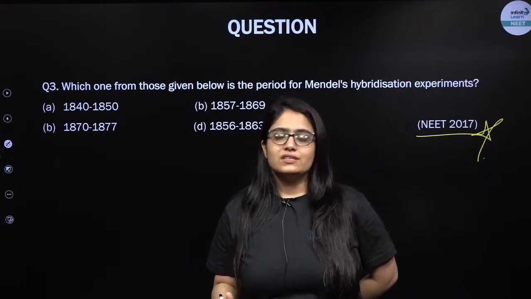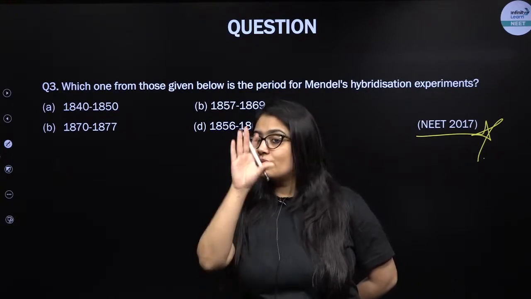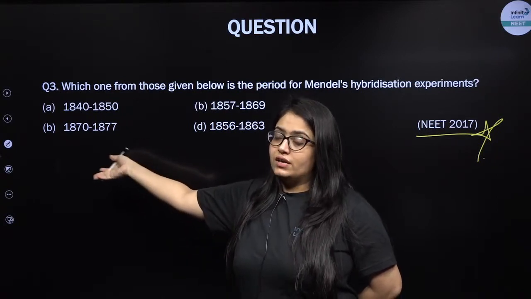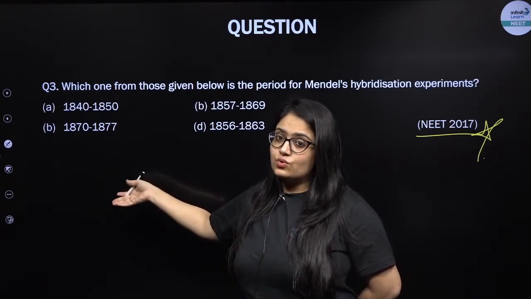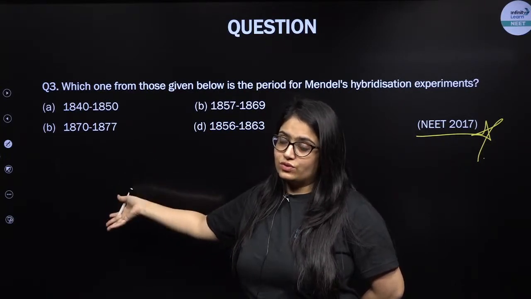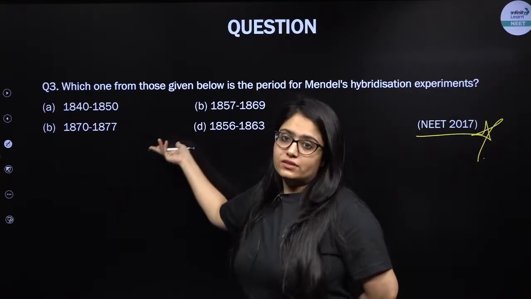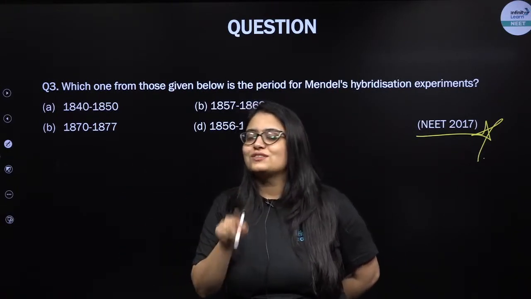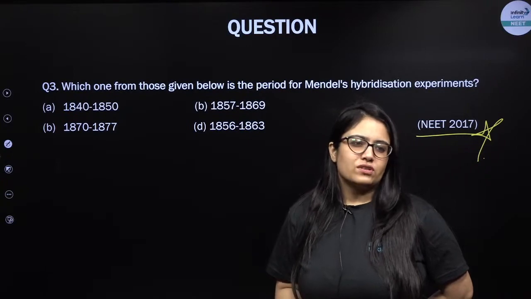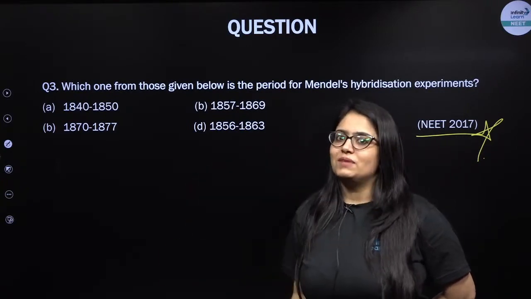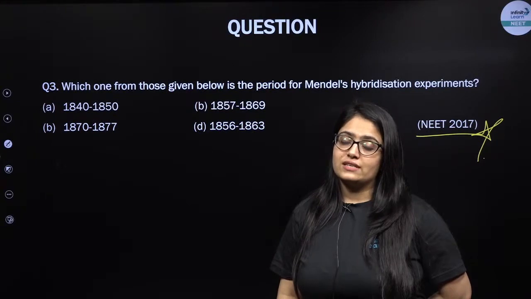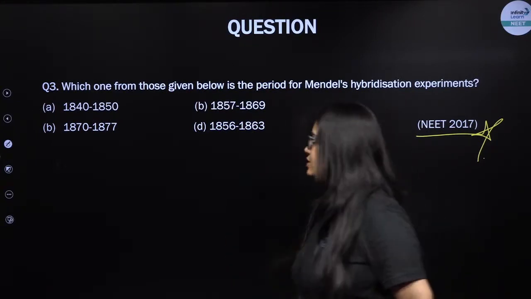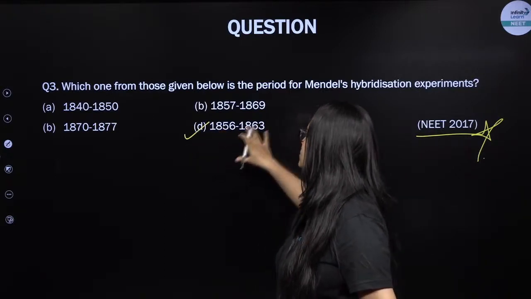In the previous history of the NEET exam, several times NTA has asked questions from those lines. I have already shown you some of the questions. One was on the number of true breeding lines, the number of characters chosen, what the characters were, and even the time period between which Mendel did his experiment. So this is an important paragraph, and I hope with these important PYQs you will not skip that page, the text before inheritance of one gene. So the answer is 1856 to 1863.